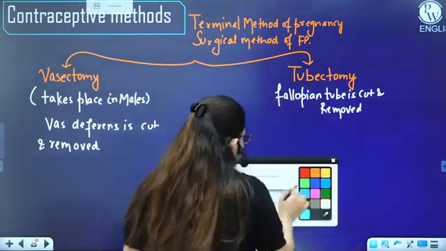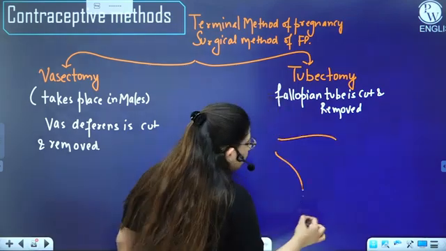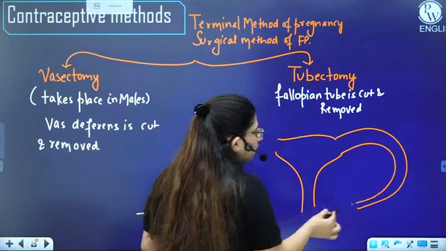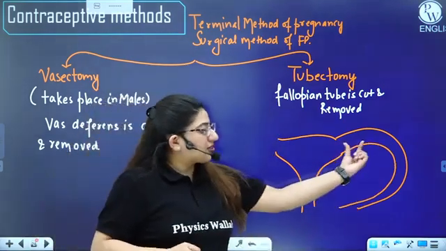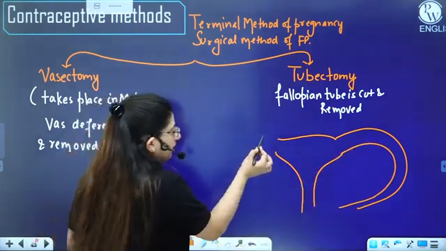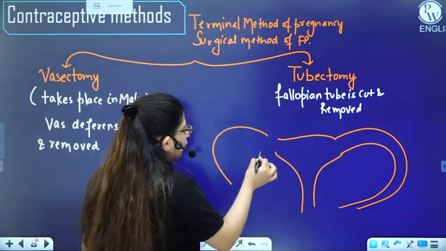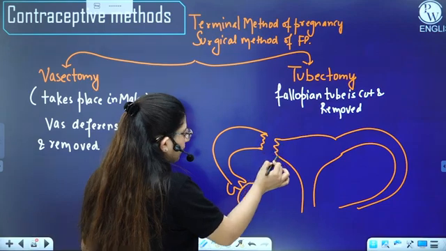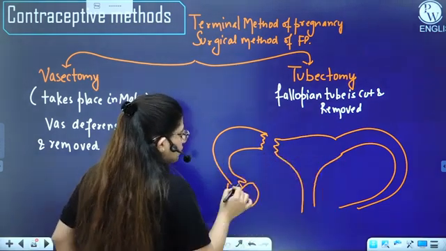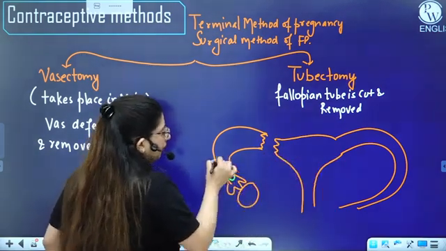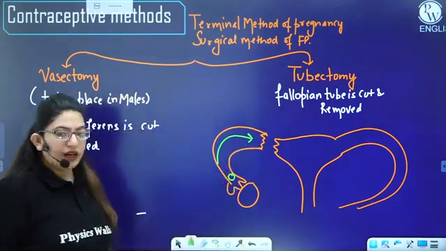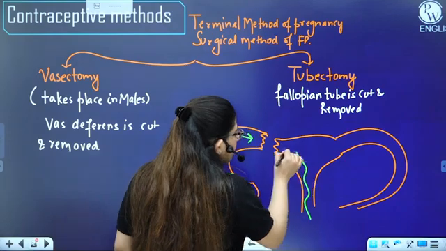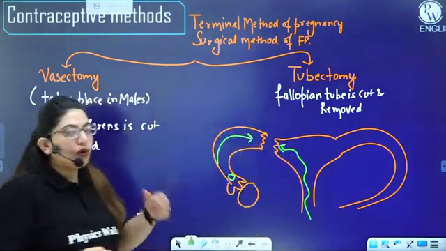All right. So if I say this is the uterus of a female, and this is a fallopian tube. Here I'm cutting this part of the fallopian tube, and this is the ovary, I'm cutting it here. By cutting this tube, whatever ovum is produced here will not move out of this tube. It will be trapped here only. Or if during sexual intercourse the sperm enters, it will not enter this part of the fallopian tube.